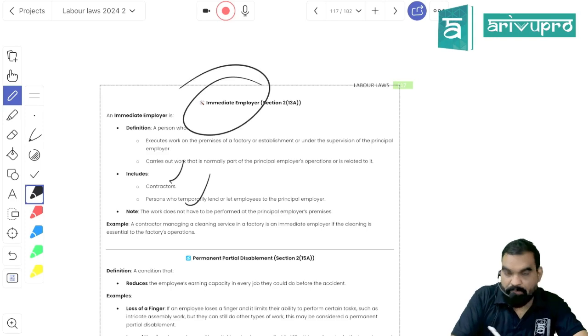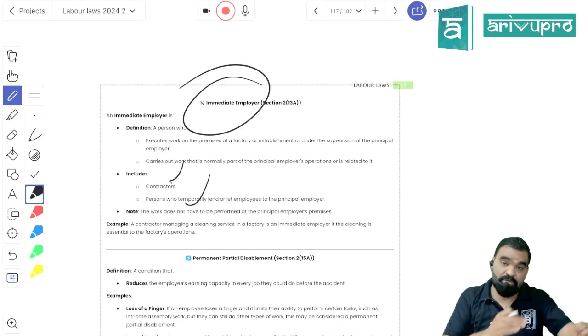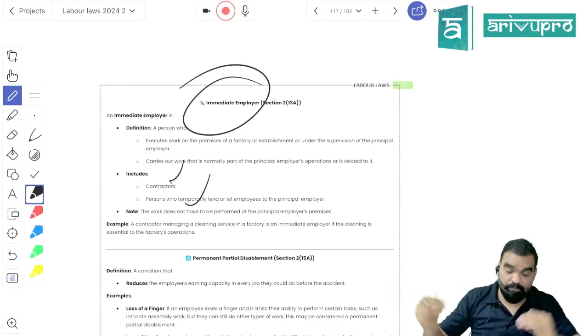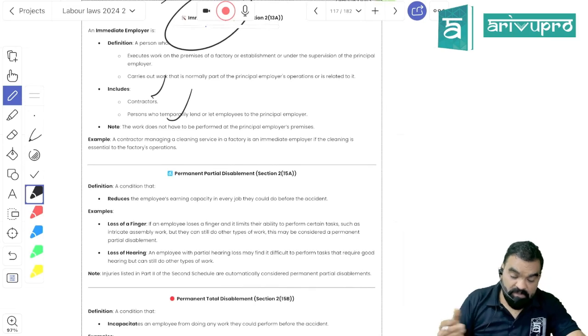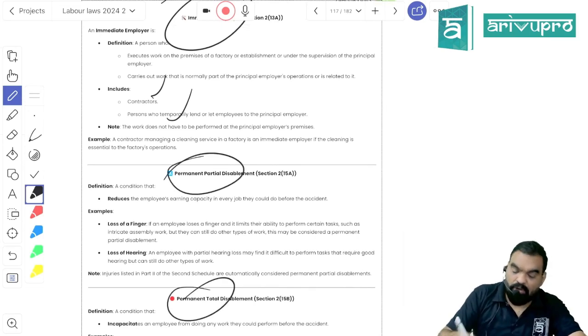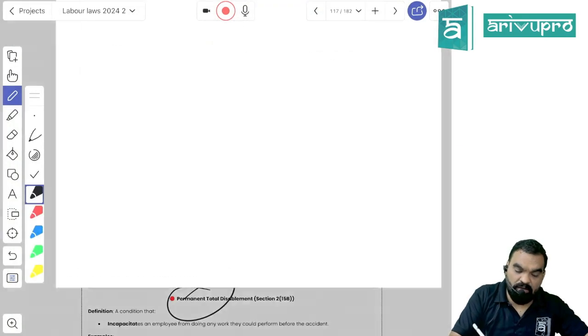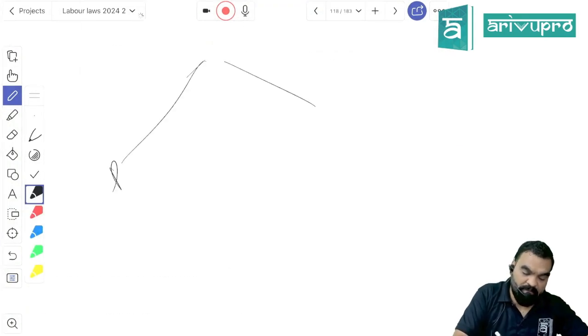Contractor will be the immediate employer. I made a mistake in explanation. Remember, the contractor is the immediate employer and the principal employer is the person for whom you are working. Now there are disablements. When it comes to disablement, there are two kinds: permanent and temporary.